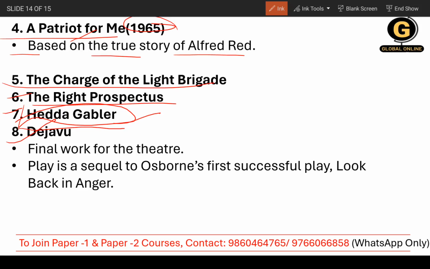It's the final work for the theatre that Osborne wrote. The play is a sequel to Osborne's first successful play. Which one? Look Back in Anger. So do remember that Déjà Vu is a sequel of Look Back in Anger, which was written by, of course, John Osborne.